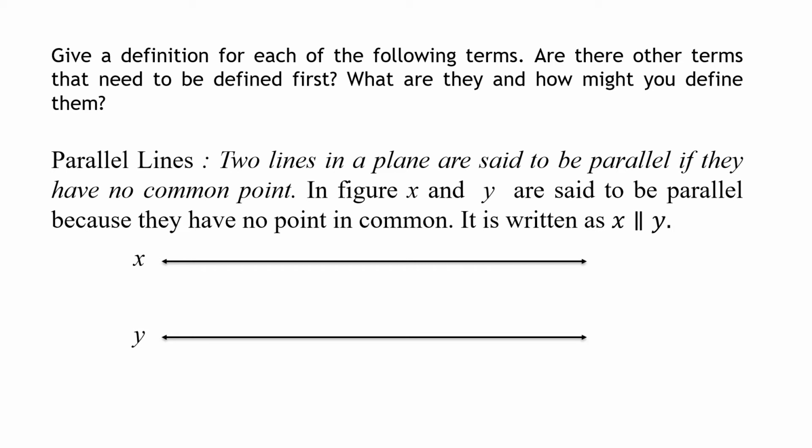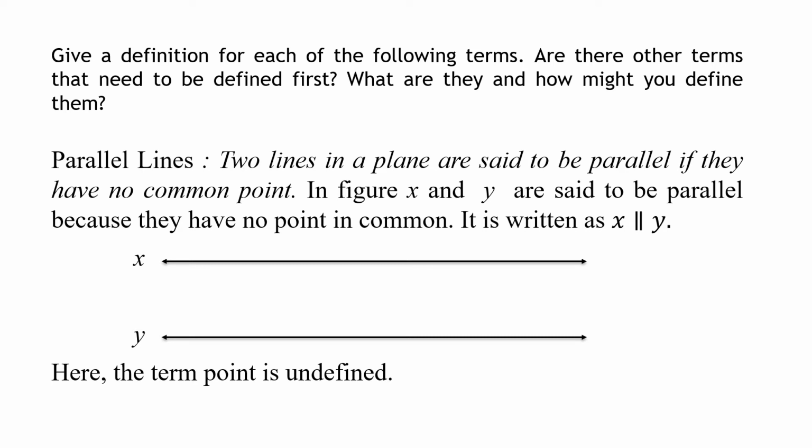So what is the definition of parallel lines again? Two lines in a plane are said to be parallel if they have no common point. Means, in other words, even when you extend them, they will never meet. Here the term point is undefined. Why is the term point undefined? Because by the axiom we said point is breadthless, point has got no dimensions at all. The term point has got no dimension.